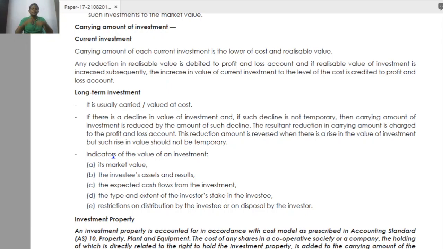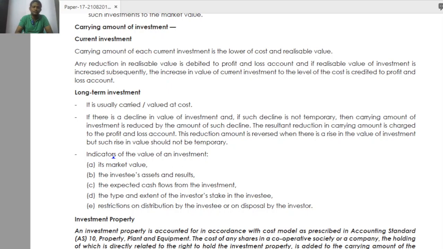But there will be some cases where the carrying amount of shares is 10 lakh rupees. I am holding them for the long term, and my purpose is long term. But what if there is a permanent decline in the market because of some reason? For example, the company's major factory is destroyed due to fire or accident, and the company's total stock there is lost.